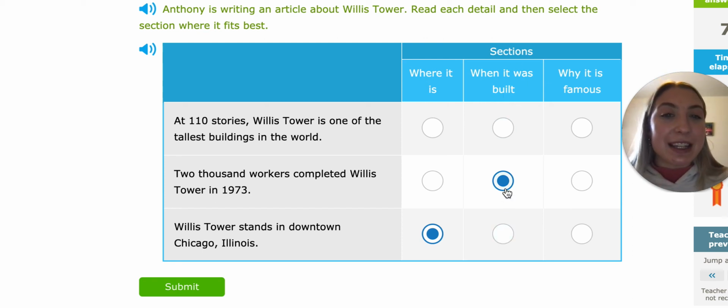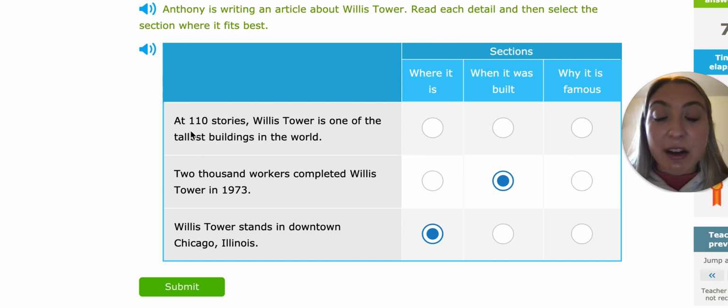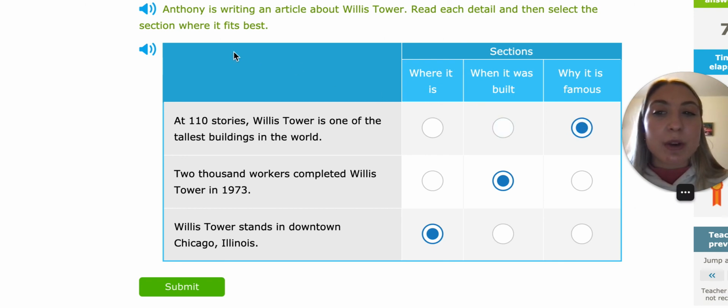So the main idea is the Willis Tower, and then we have different sections talking about the Willis Tower, so they're not all together. And then, 110 stories, Willis Tower is one of the tallest buildings in the world. Well, that's telling us why it's famous. Why would people want to visit this building? Because it's one of the tallest. So we have to make sure to take our time reading our sentences.